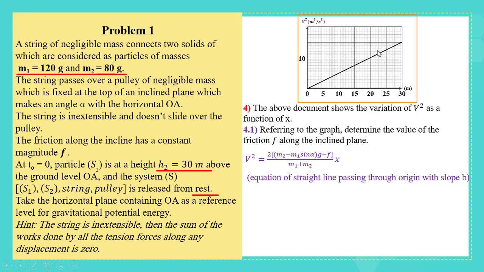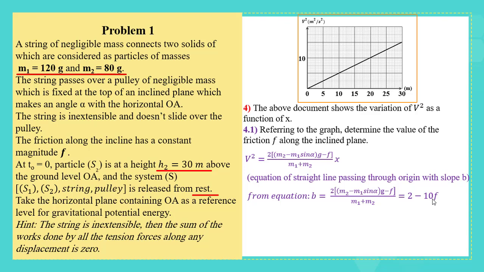Replacing masses, alpha and g by their values, the answer is 2 minus 10F.